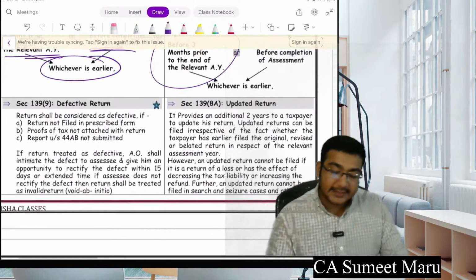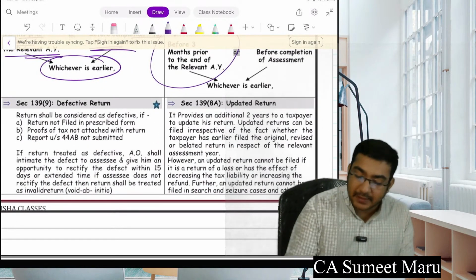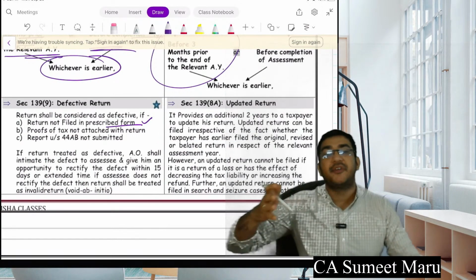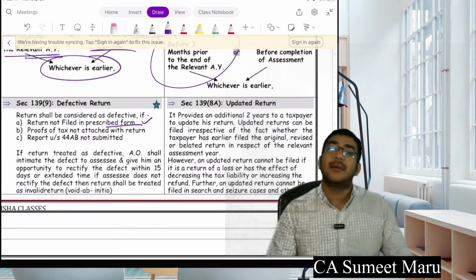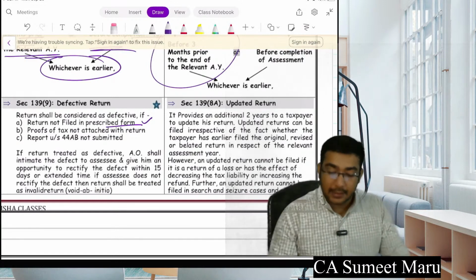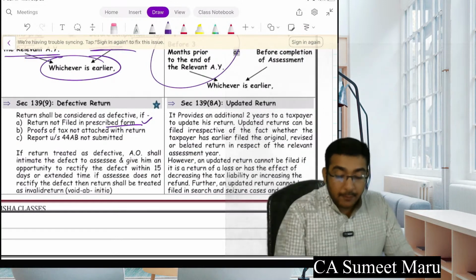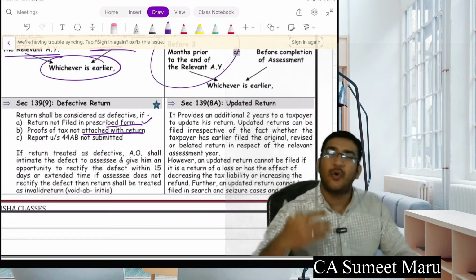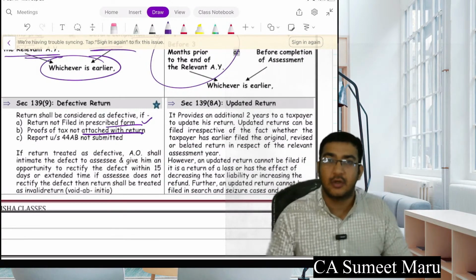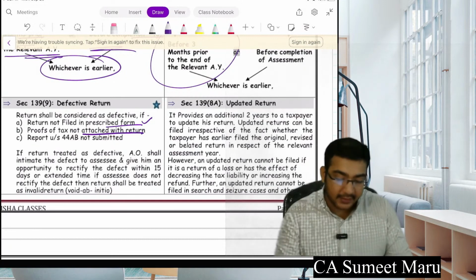Okay, next is defective return. If return not filed in prescribed form, अपने कोई गलत था, there are different forms, ITR 1, 2, 3, 4, 5, this you learn in your CA final. If you file in some other form, okay, so your return can be defective. Proof of tax not attached with return. So your return nowadays is filed only when you attach the proof of tax. Okay, when you pay the tax, then only you are able to file the return.